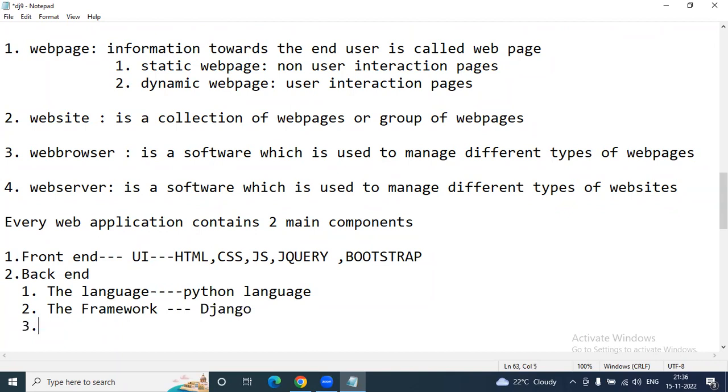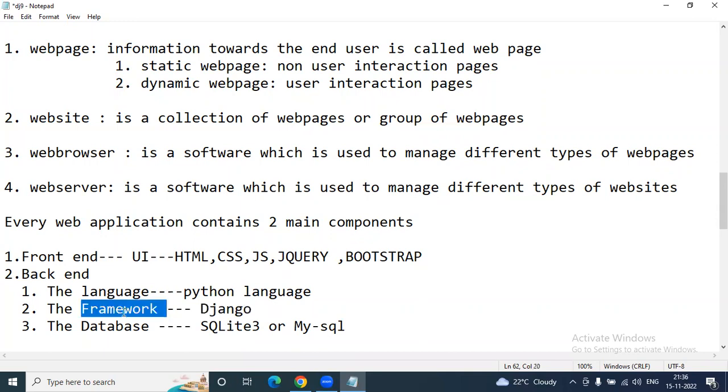Next one is the database. A database is also required, and I am mostly using SQLite3, or we can say MySQL. So these are all the backend. Python language is for coding purposes, and the framework is for building Django request and response with the Django set of rules.